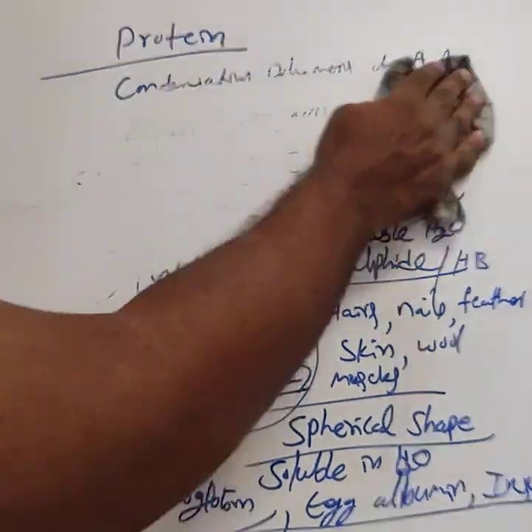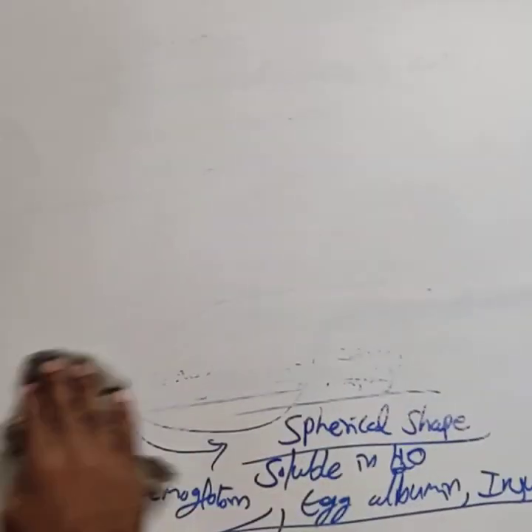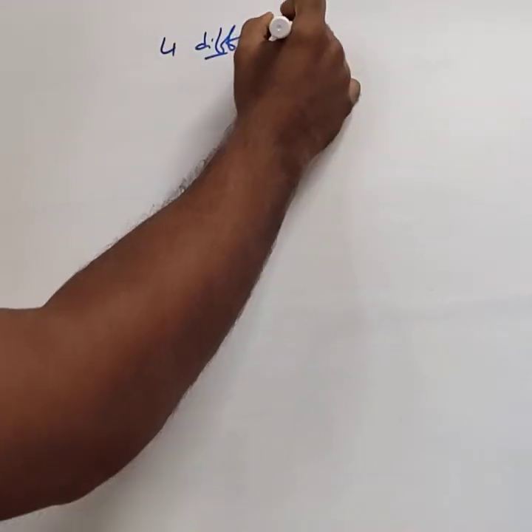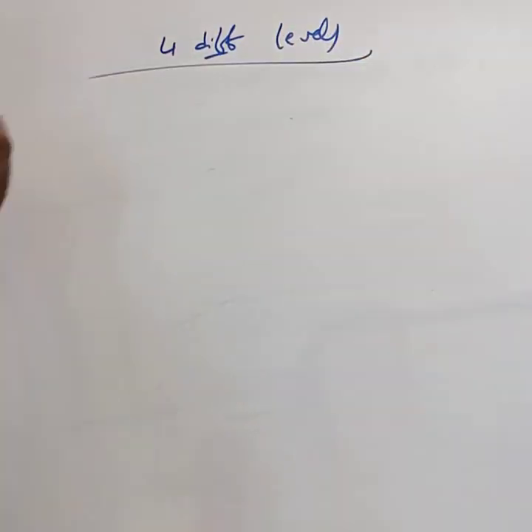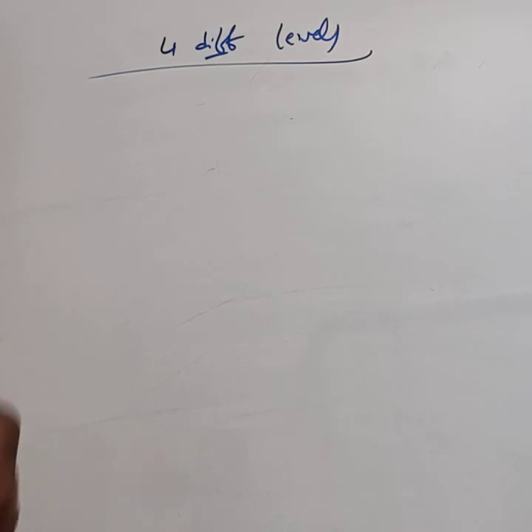This is about the classification of the proteins. Next, you can study the structure of the proteins. The structure of protein can be studied in four different levels: primary structure, secondary structure, tertiary structure and quaternary structure of the protein.